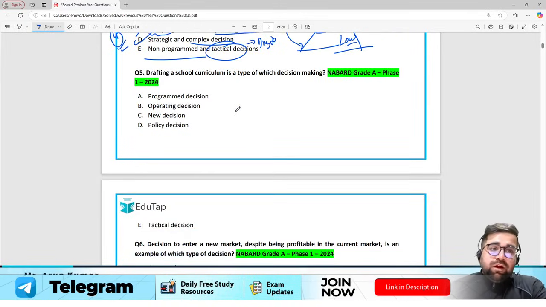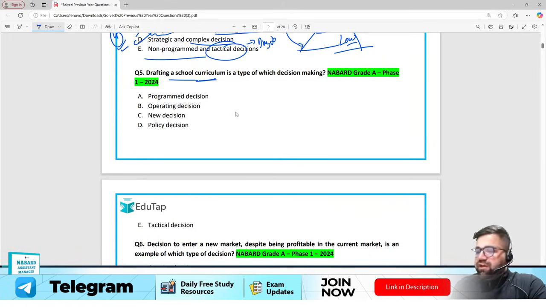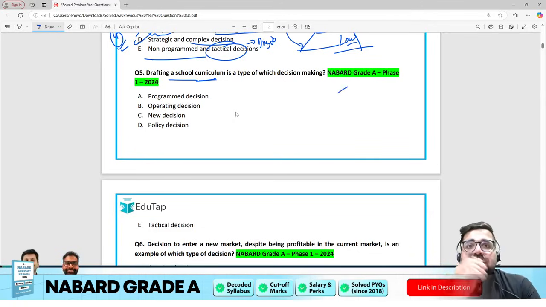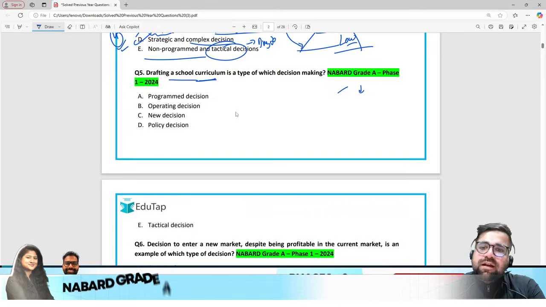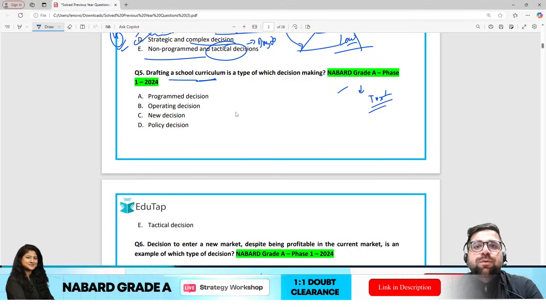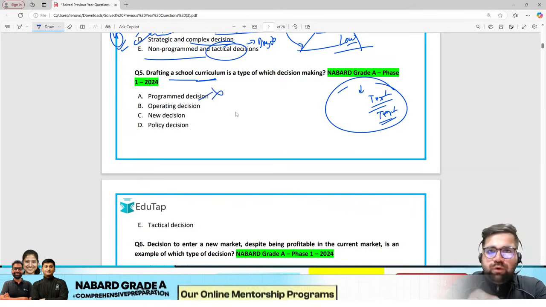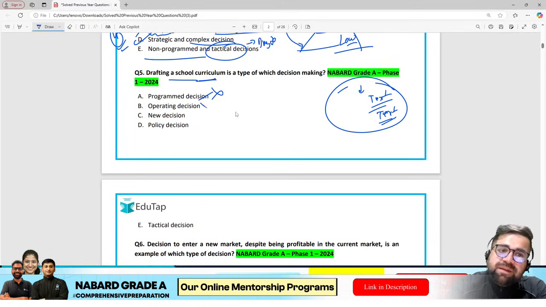Okay, question number 5, drafting a school curriculum is which type of decision making? So you are drafting a new school curriculum, definitely it's not an easy decision, because you have to make sure that you do all the basic stuff, right? That this will be the chapter which I will incorporate, this text should not go into the books, this text should go into the book. So it's not an easy task. Okay, will it be programmed? No, because it's not an easy task. Will it be operating? No.